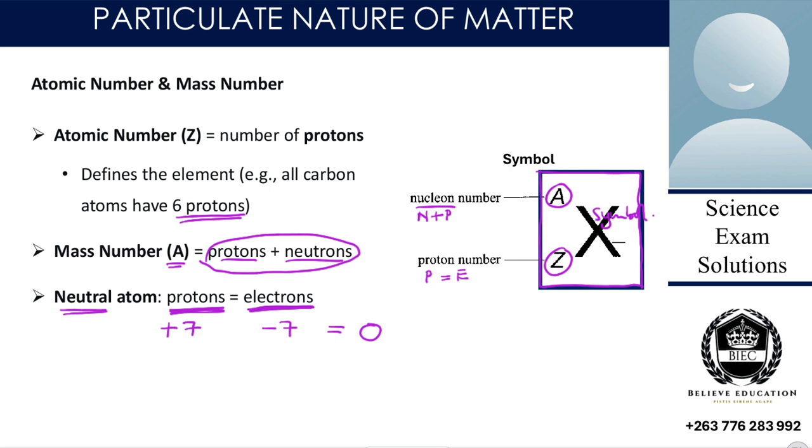So in exams there are questions that ask why an atom is electrically neutral. Are we together? The reason why an atom is electrically neutral is because there is an equal number of protons and electrons. So the number of protons is equal to the number of electrons. Therefore, it becomes electrically neutral. They cancel out. The positive charge of our protons cancels out the negative charge of the electrons. Therefore, we get a 0, which is neutral.